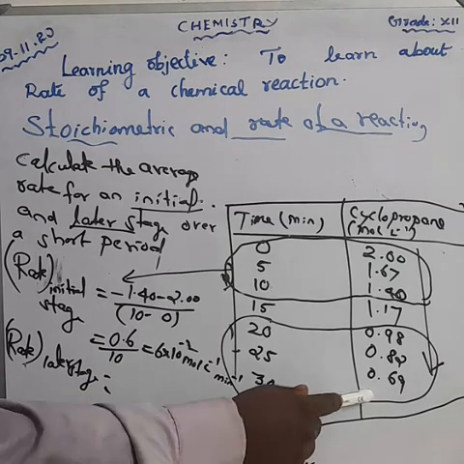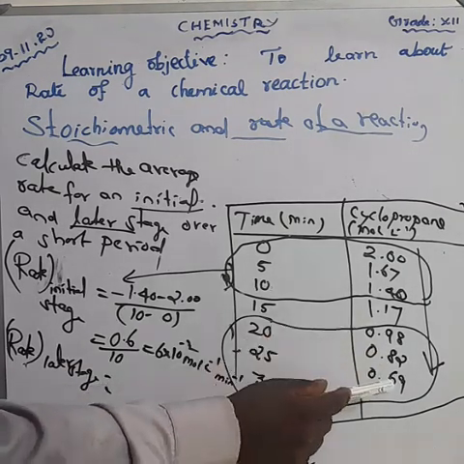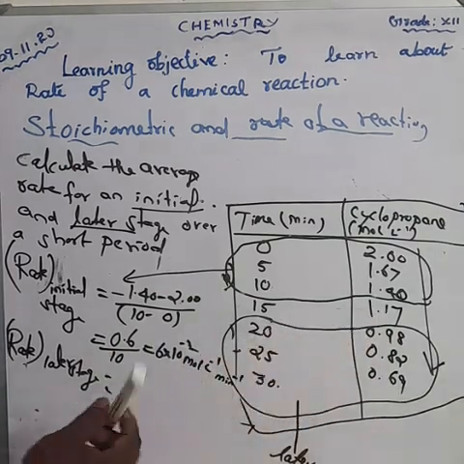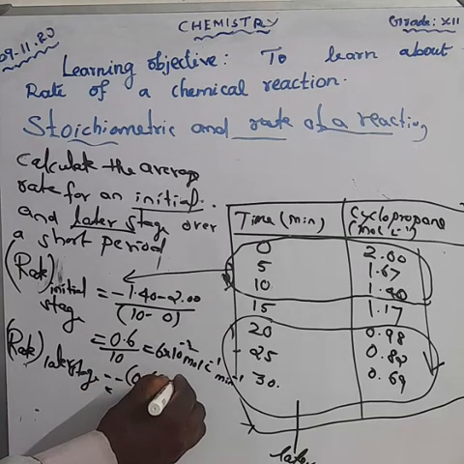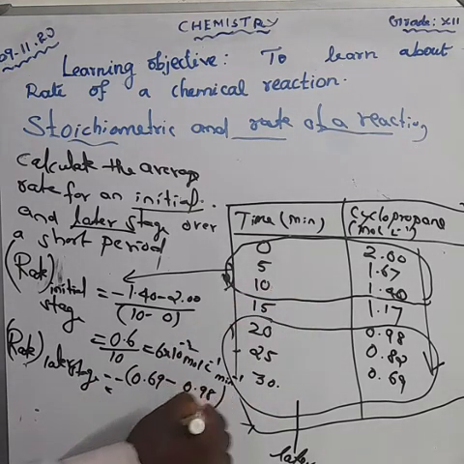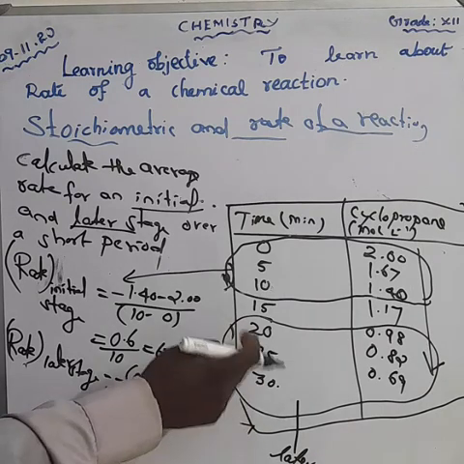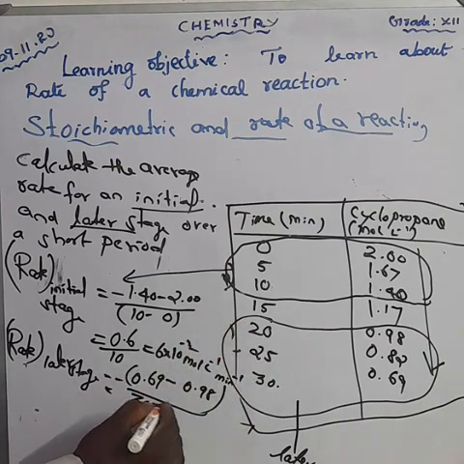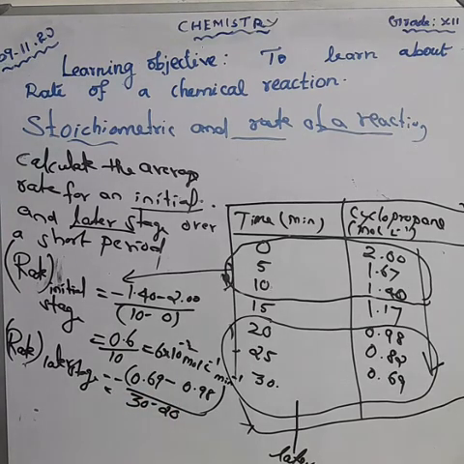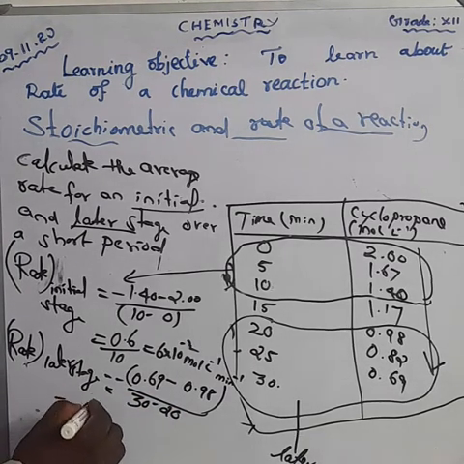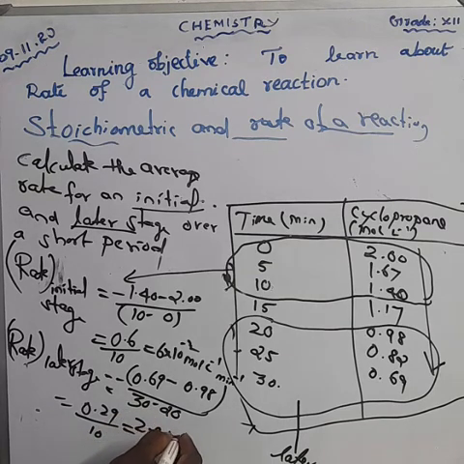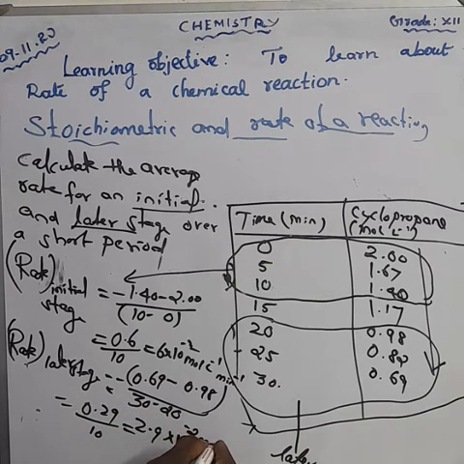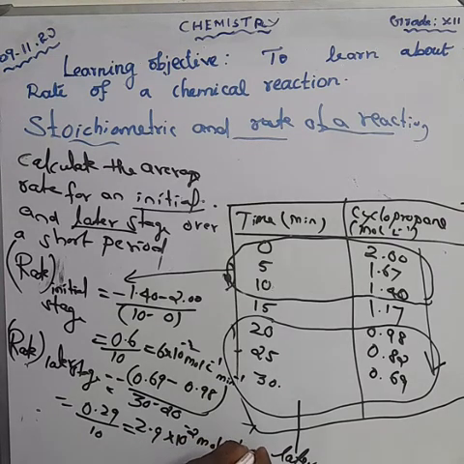We take these two values, 0.69 and 0.98. Minus of 0.69 minus 0.98, divided by these two times, 30 minus 20. So what is the answer? It is approximately 0.29 divided by 10. We can write that as 2.9 into 10 raised to minus 2 mole liter inverse minute inverse.